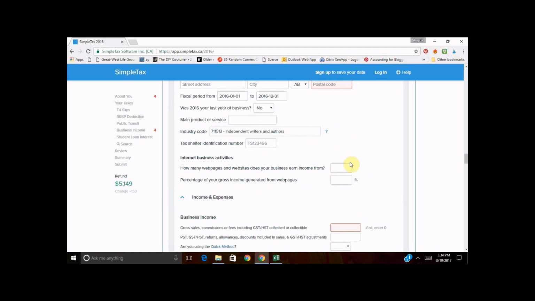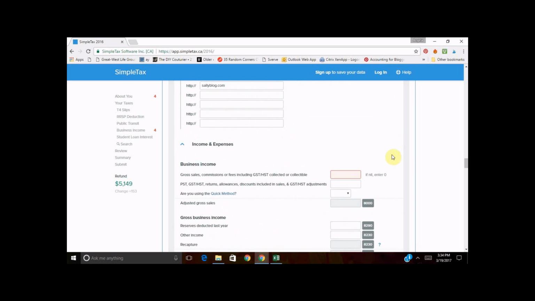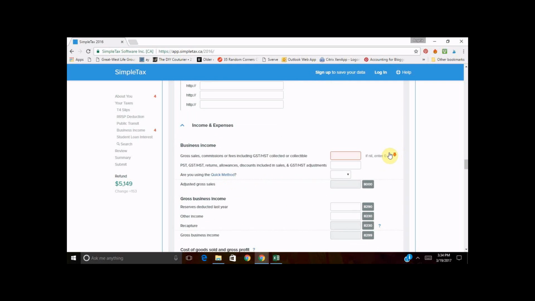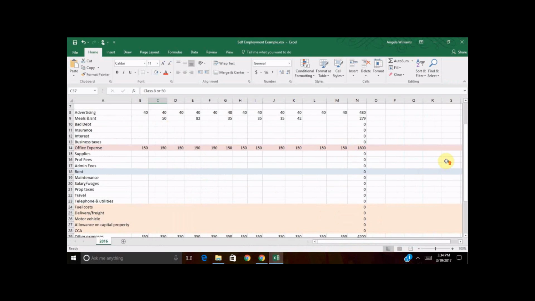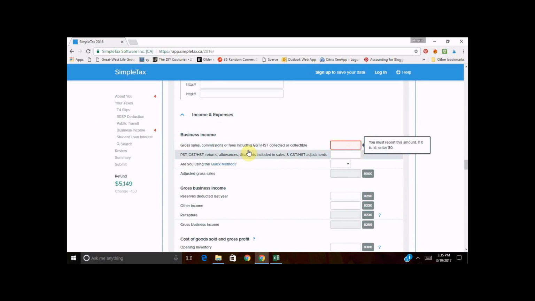So if you have more than one website, you're going to need to indicate that. Sally only has one website, and you need to give the CRA your web address on your return. So you can just type it in. And now this is where you enter in your business income and expenses. So I've created this spreadsheet here, which has Sally's income and expenses. This amount right here is her total income amount, and that's the only amount the CRA wants. They don't actually need the monthly or the type of breakdown for your income. So we're just going to enter in $81.85 on her gross sales commissions.